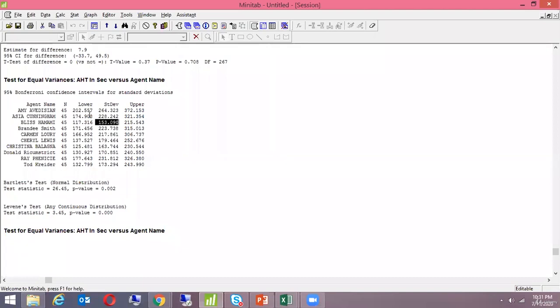The lower the standard deviation, the better it is. It also gives you a range, 202 to 372, the minimum and the maximum value, and N talks about the sample size. So test of equal variance doesn't tell me the mean or median of two or more different samples. It tells me whether there is a significant difference between the variances of these samples.